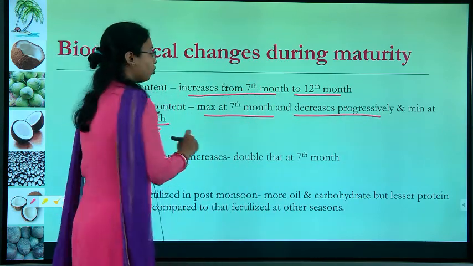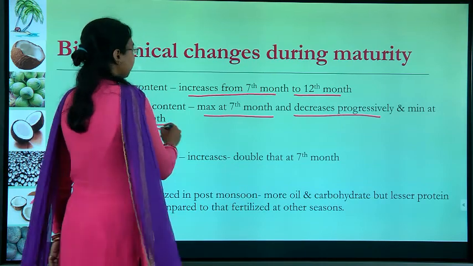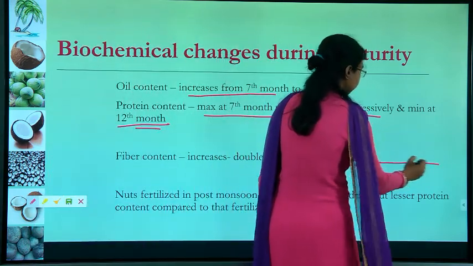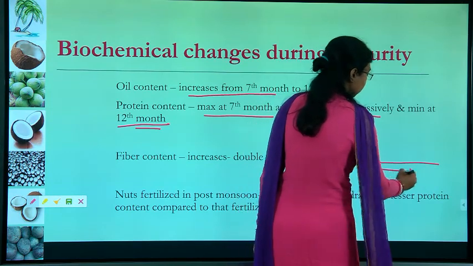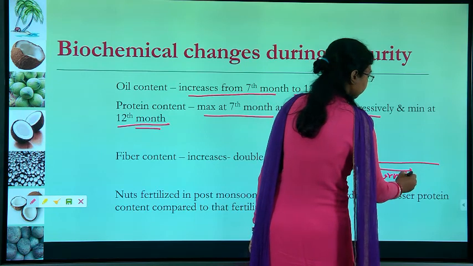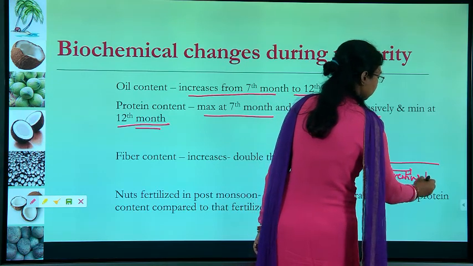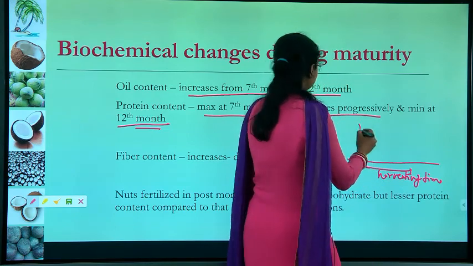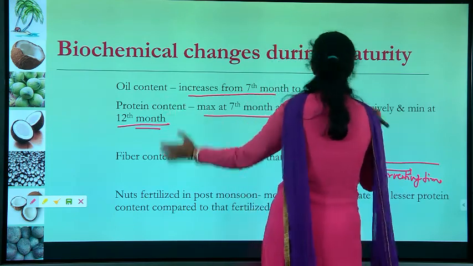and decreases progressively, being minimum at 12 months. You can understand if I write it here. So, this is harvesting time. First is the oil content.